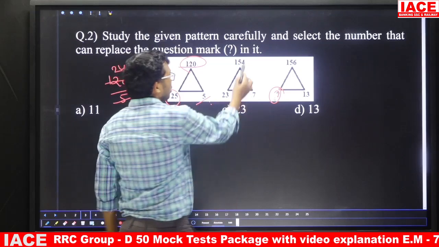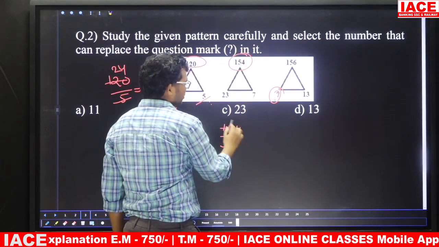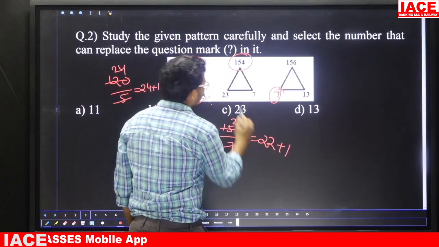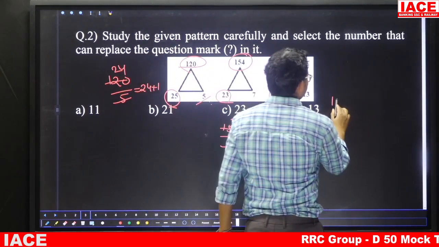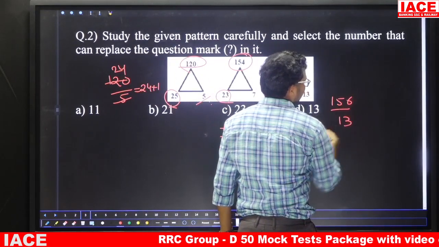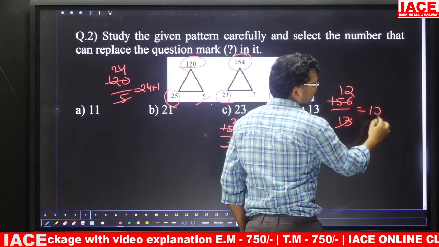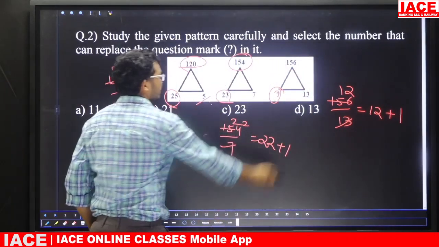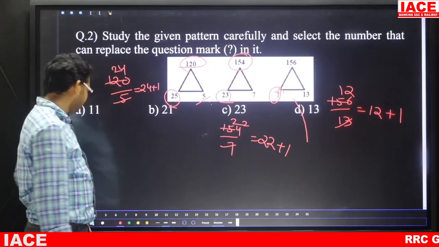In the same manner, 154 by 7. 7 2s are 14, so 22. 22 plus 1 is what? 23. In the same manner, here 156 divided by 13. 13 1s are 13, 13 2s are 26, so the resultant number is 12. For that we add 1. So 12 plus 1, the answer is 13. The answer is option D. Question number 2 answer is option D.